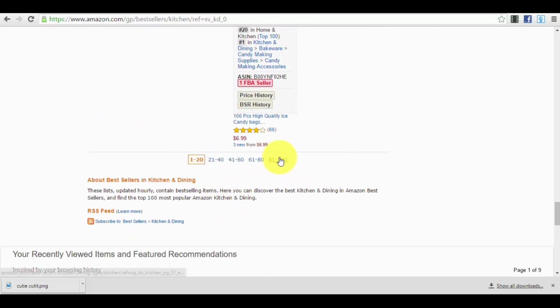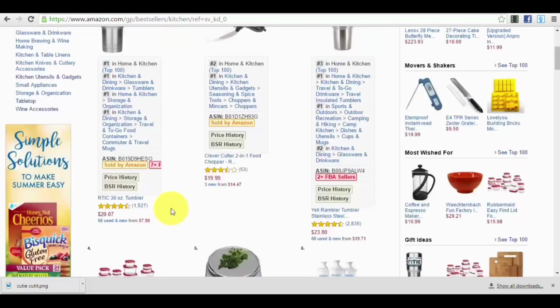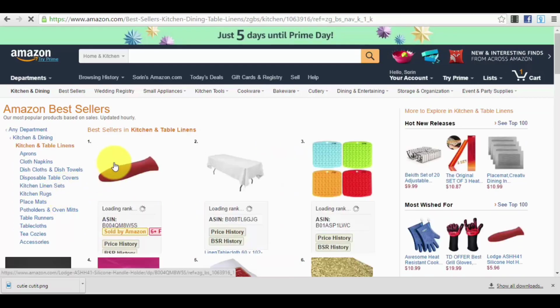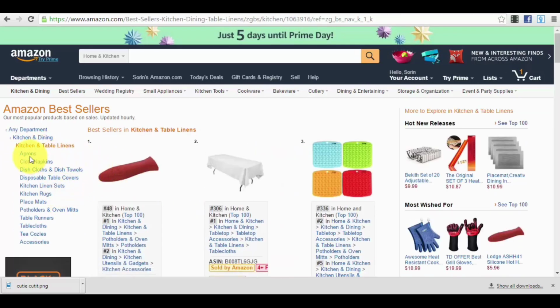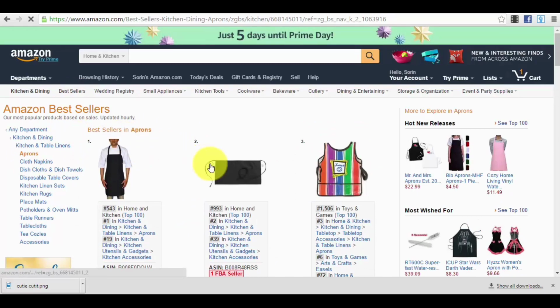See if you find any product that you seem to like, and then search for it on eBay to see what competition you have. And if you don't find anything on the first page, you can go even deeper to see the best sellers. For example, in bakeware, in bar and tools, in kitchen and table linens. For example, we go in kitchen and table linens, and we have even more here. We can go even deeper into aprons. I'm just giving you an example, and we see the best sellers in aprons.